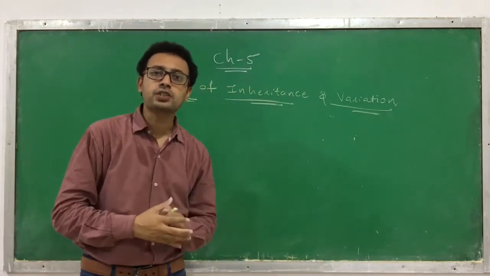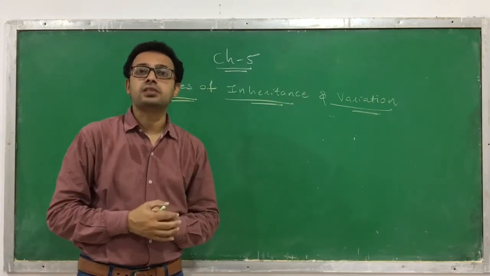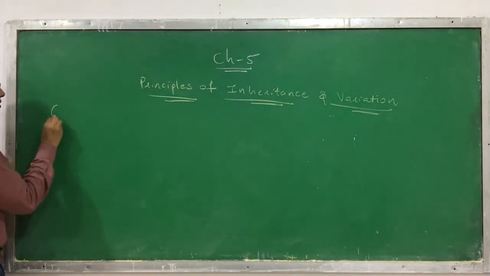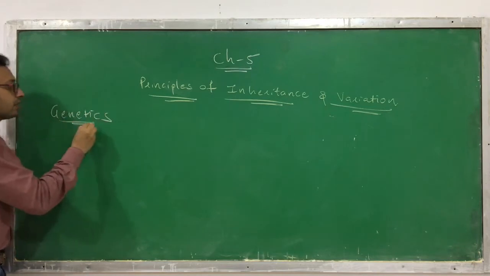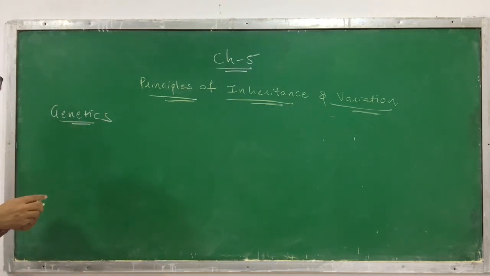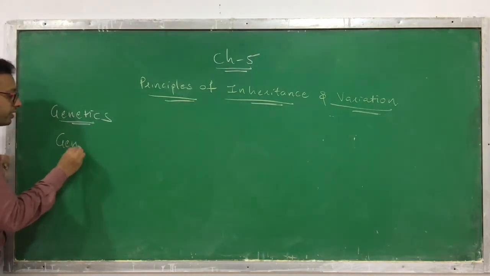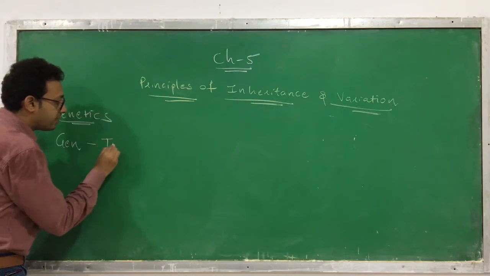There is a branch of biology which deals with such answers, and we call this branch genetics. Genetics is a word derived from a Greek word, gen, which means to become.